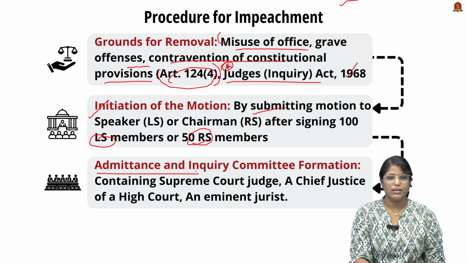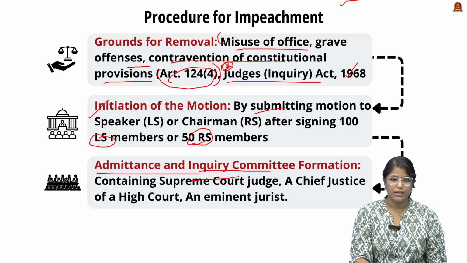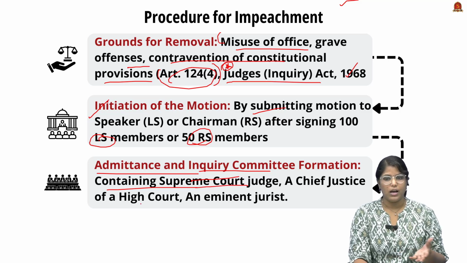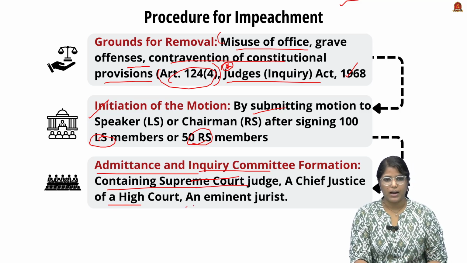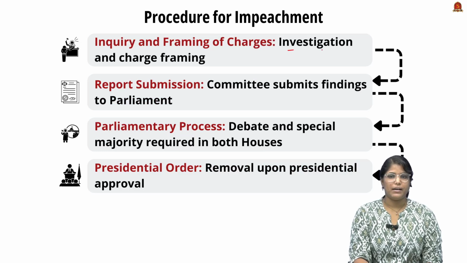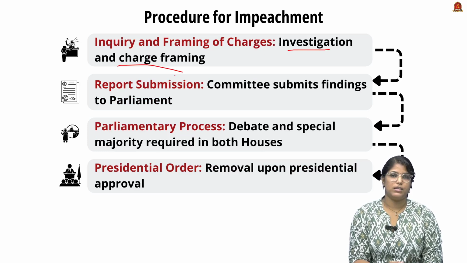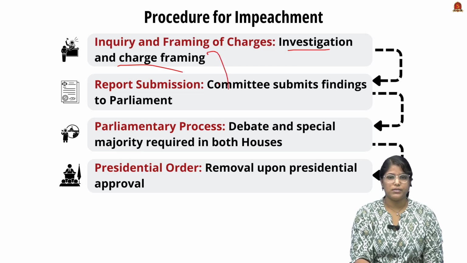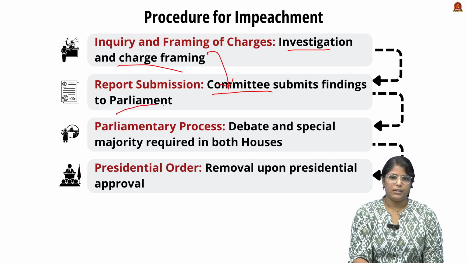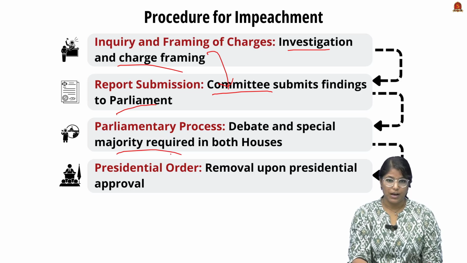The third important thing that you have to remember is the admittance and enquiry committee formation. Once the motion has been admitted, an enquiry committee will be formed, containing a Supreme Court judge, the Chief Justice of a High Court, and an eminent jurist. They will conduct the investigation and frame the charges. Once this step is completed, they will provide a report to Parliament. The report will be debated in Parliament, and it requires a special majority in both houses for the impeachment of that particular judge.